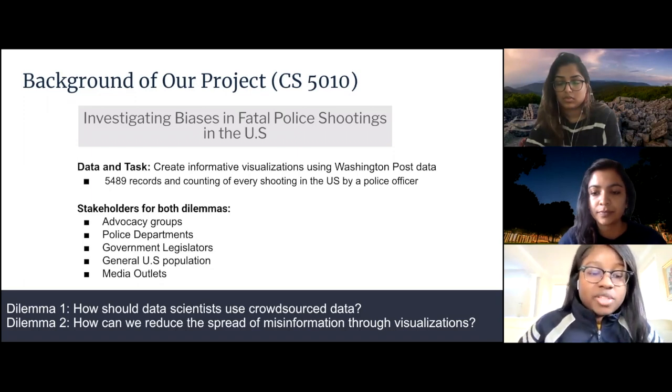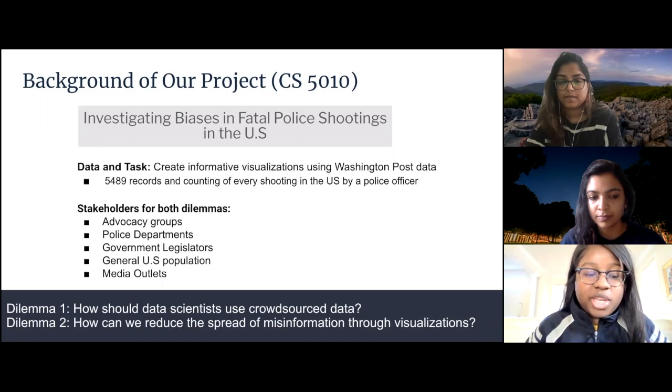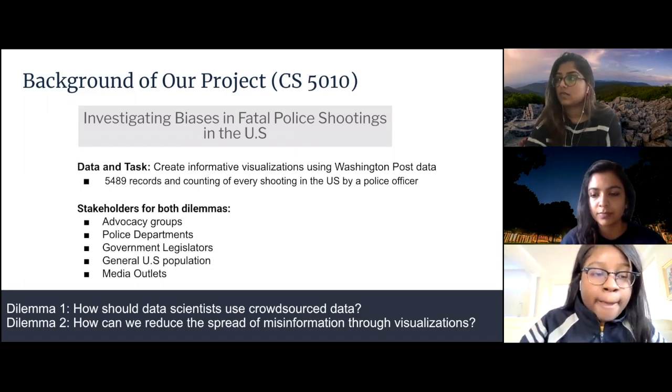So the two major dilemmas we faced during this project, which we'll go into more detail later, are one, how should we as data scientists use crowdsourced data? And two, how can we reduce the spread of misinformation through visualizations?